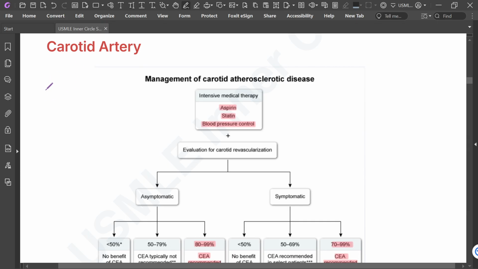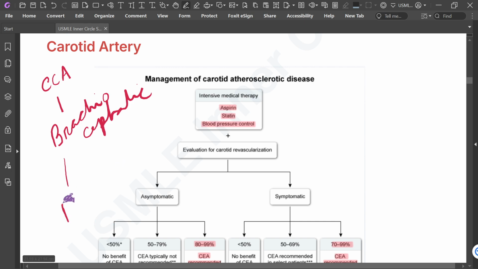First, some anatomy. The common carotid artery arises from the brachiocephalic trunk on the right side and directly from the aortic arch on the left side.